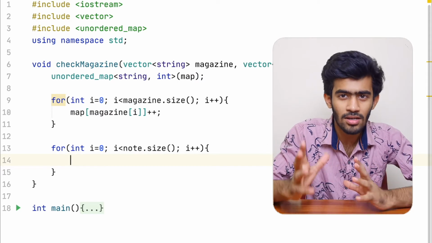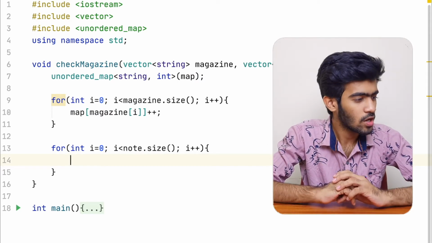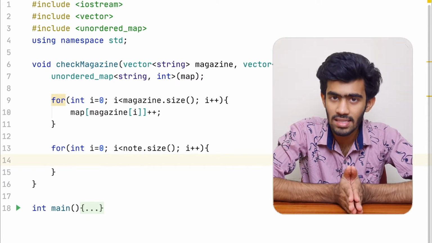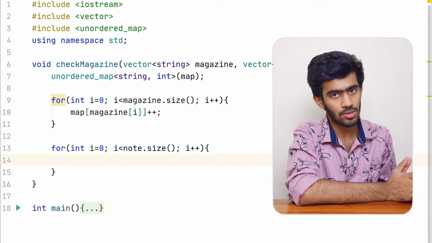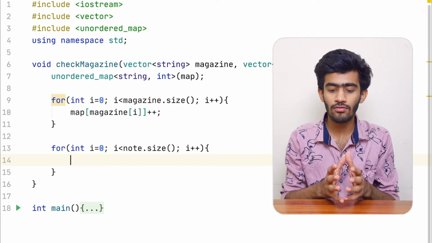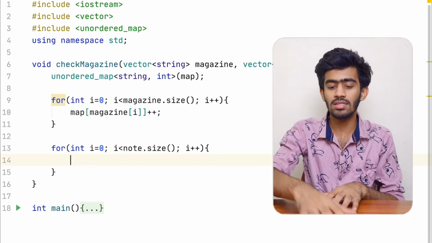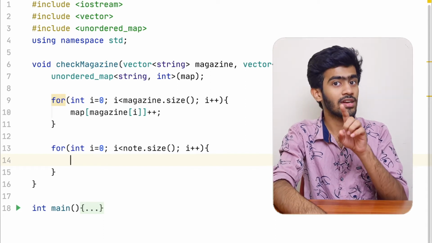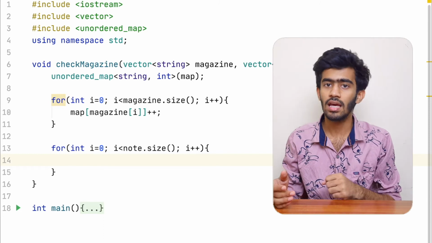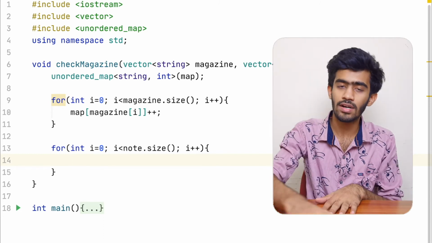Now let's complete the code that is present inside this for loop. What do we need to do? We need to check whether the word that we are pointing to in this vector is present inside the hash map. If it is not present, it means we cannot form this ransom note using the words in the magazine. If it is present for all these words, in that case, it would mean we can make this ransom note using the words in the magazine.